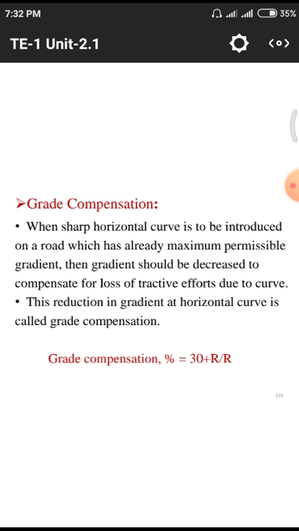That means a sudden change of particular alignment of the road is called a sharp horizontal curve. Those things are explained with diagrams in the next slides. First of all, we need to explain the terminology in grade compensation. Particularly, a sharp horizontal curve is introduced on a particular road system which already has the maximum permissible gradient. That means whatever the required gradient was permitted for the particular road, then the gradient should be decreased to compensate for the loss of tractive effort due to curve.